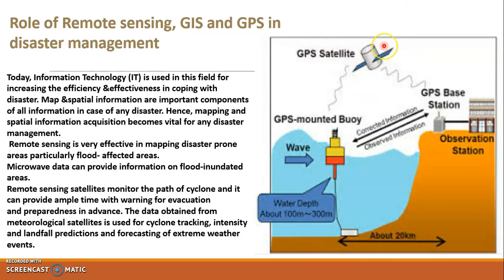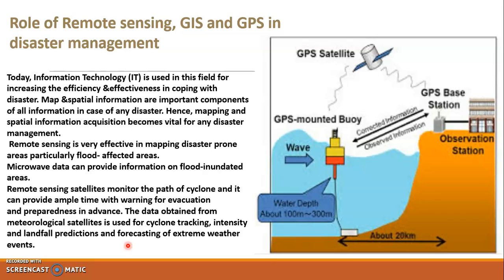These satellites predict it in advance, and they give us a lot of time to be prepared to face such cyclones or to migrate from that place to some other place. Evacuation or rescue of people can be done immediately, before the cyclone or the thunderstorm strikes the area. The data obtained from meteorological satellites is used for cyclone tracks, intensity and landfall prediction, and forecasting of extreme weather events.